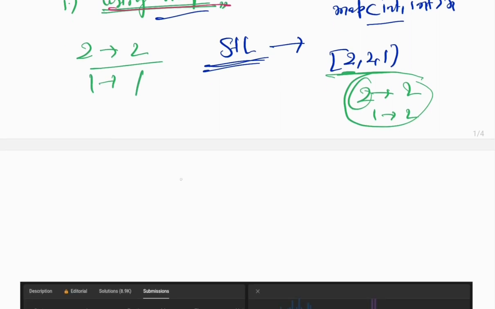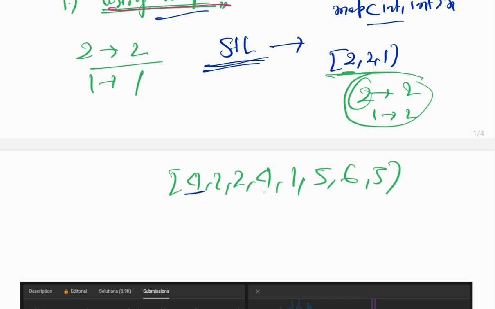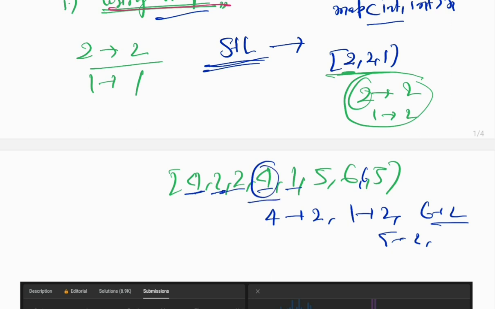Now let's take a similar example: 4, 2, 2, 4, 1, 5, 6, 6 and 5. Here 4 appears twice, 2 appears twice, 1 appears once, 6 appears twice and 5 appears twice. So for 4 the frequency is 2, for 2 the frequency is 2, for 6 it is 2, and for 5 it is 2.